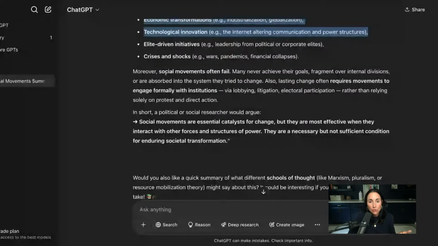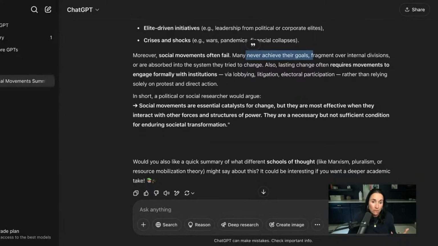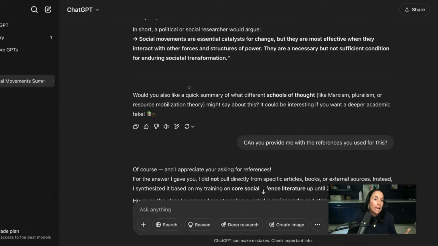And then it says here, social movements often fail. Many never achieve their goals. So I don't know. I'm thinking I don't totally agree with the statement that my teacher is asking me to analyze here. So I'm thinking with my thesis, I'm going to go with, I do not agree. Now, notice that I did my structure already. Let's stop sharing here real quick. I did my structure already.